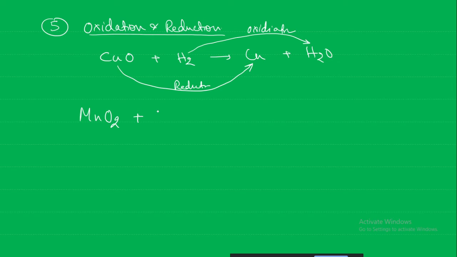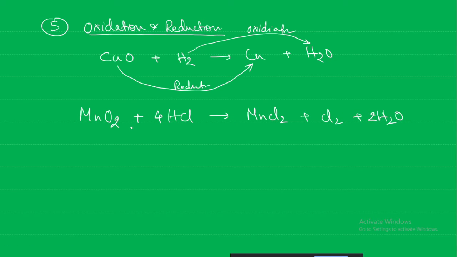The gain of hydrogen will be reduction, and if hydrogen is taken up by any substance, it is getting reduced. For example, manganese dioxide with HCl. We are trying to see equations that are there in your textbook.